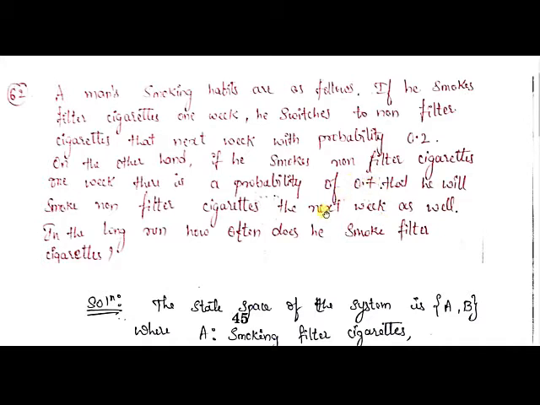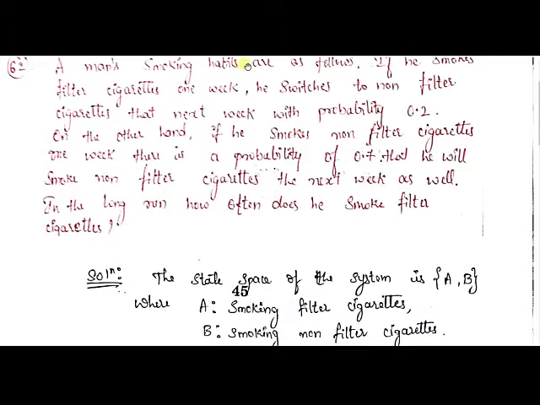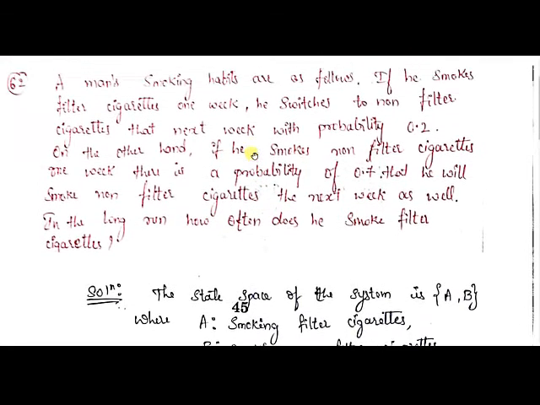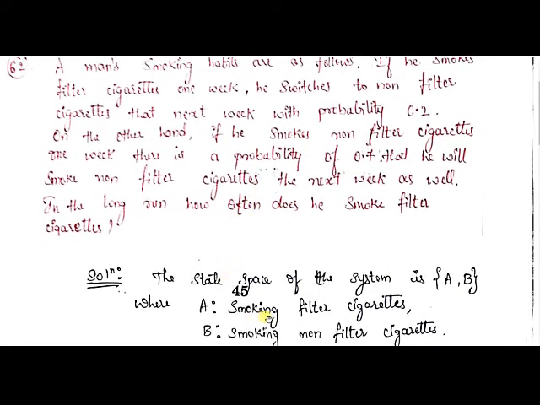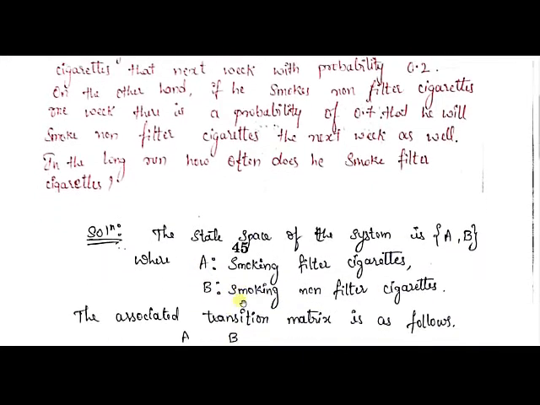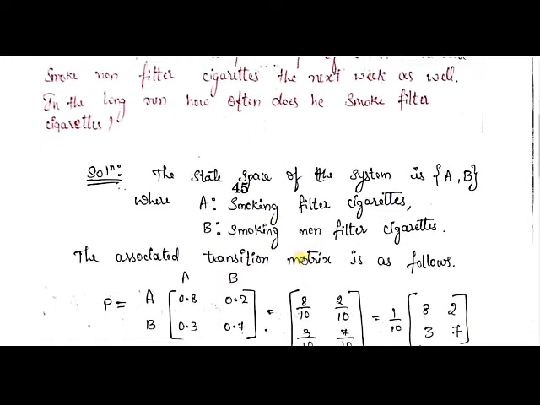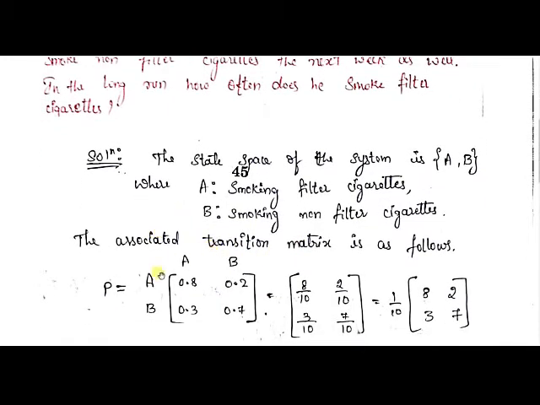See what it means in the second case. It is showing that, when compared to filter cigarettes, he likes non-filter cigarettes, isn't it? Keeping all these aside, let us consider smoking filter cigarettes as denotation A and smoking non-filter cigarettes as denotation B. Now let us construct the transition matrix.